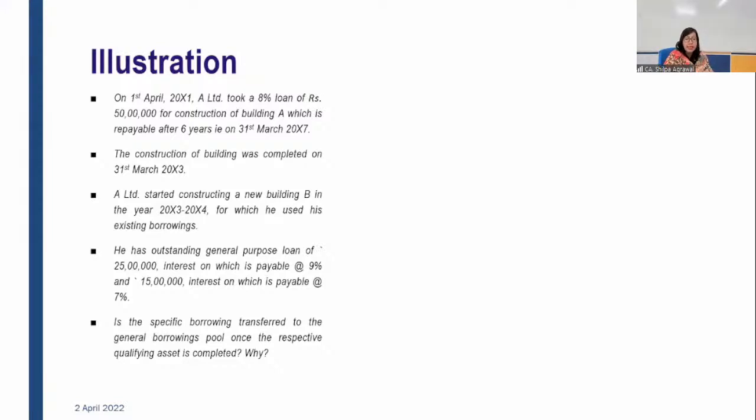Now let's see this with the help of an example. On 1st April 20x1, A Limited took an 8% loan of rupees 50 lakh for construction of a building A, which is repayable after 6 years on 31st March 20x7. The construction of the building was completed in 20x3. See, this was a specific borrowing. We have taken a loan for construction. This loan was taken for construction purpose only. It means this is specific borrowing.